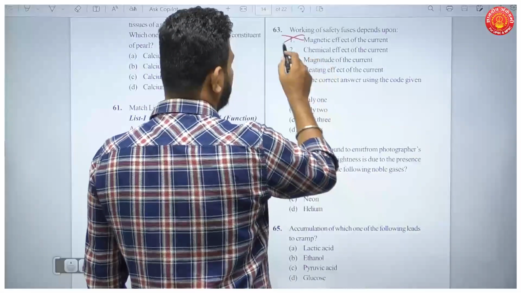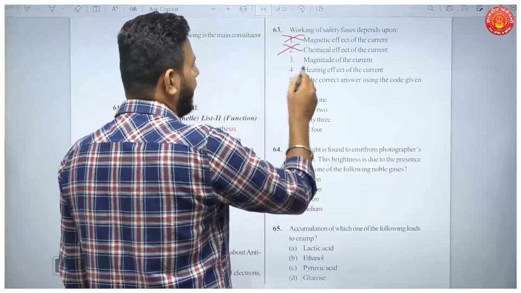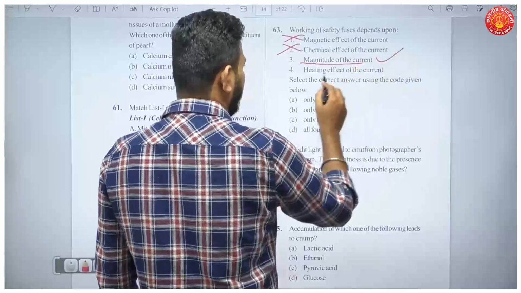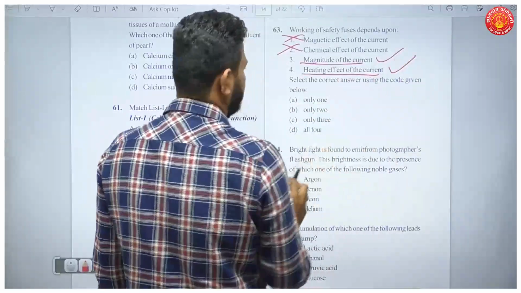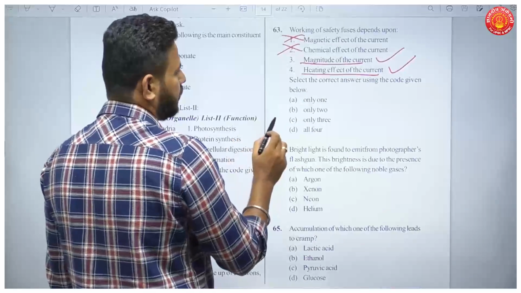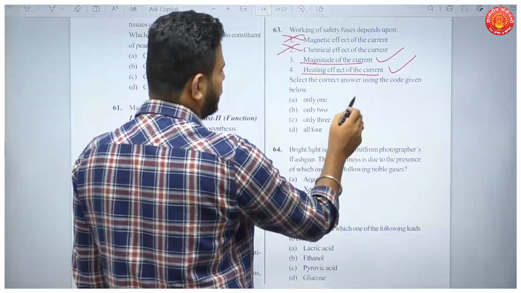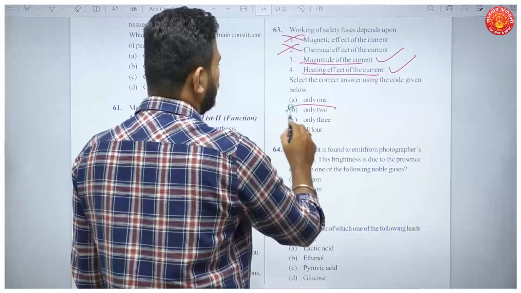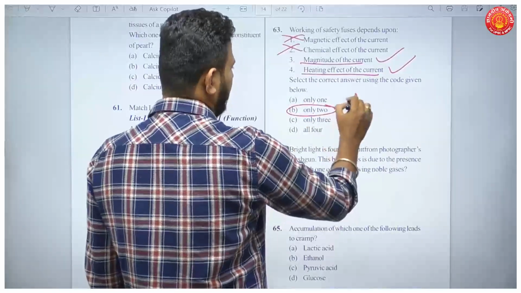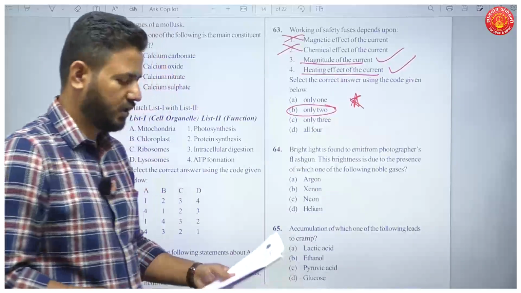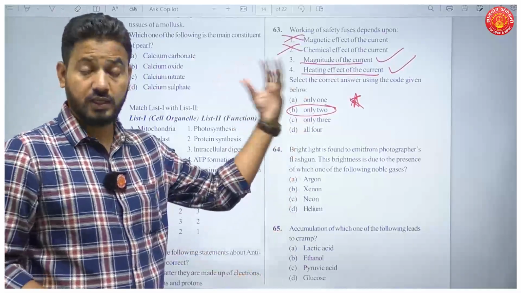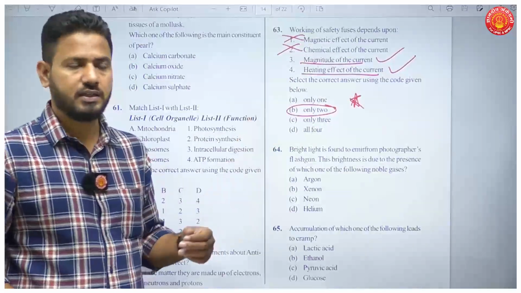Then chemical effect of the current also is wrong. Magnitude of the current, yes. And heating effect of the current also, yes. Okay, so your answer here should be, select the correct answer using the code below. Only two statements here are correct. I think you'll have to change the answer for this question in your current affairs. In your answer key, some other answer is given there.